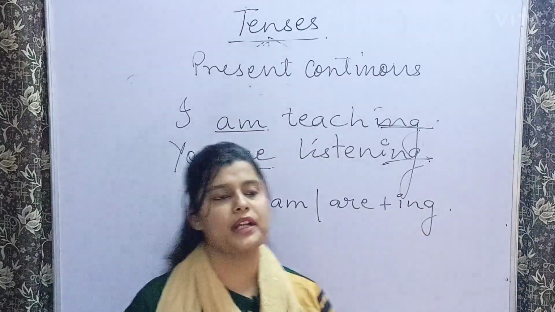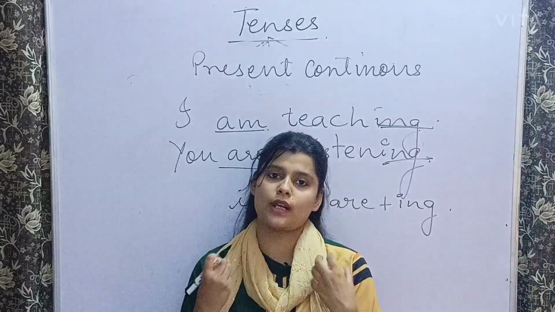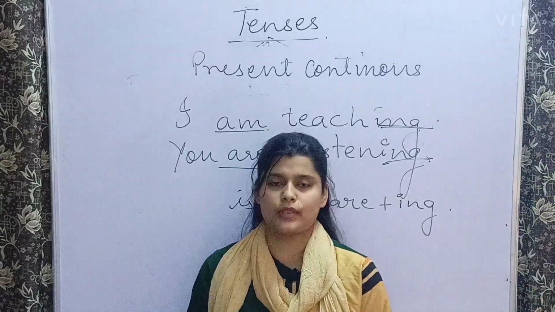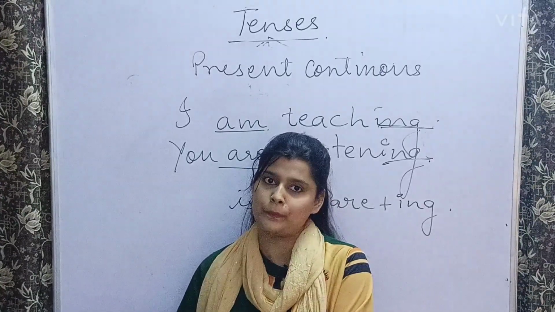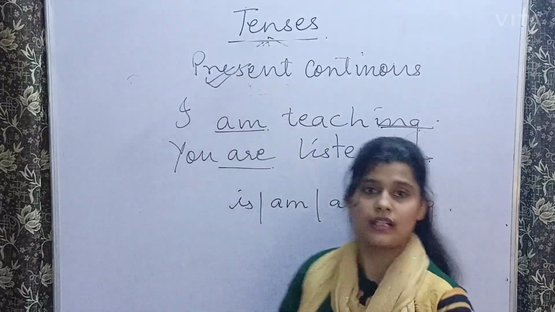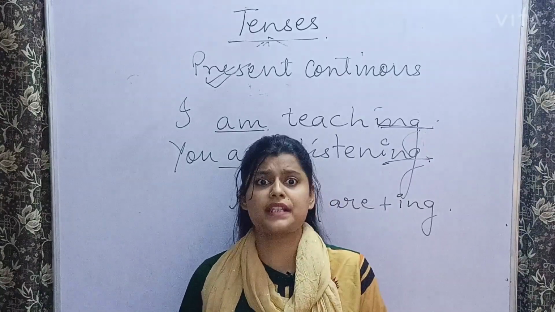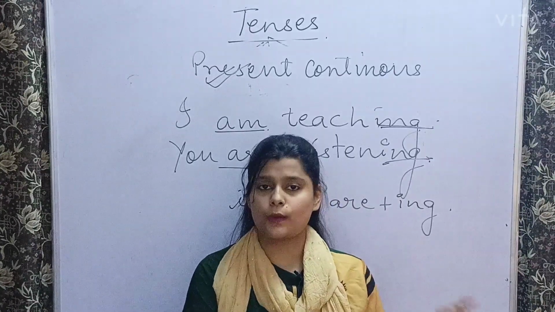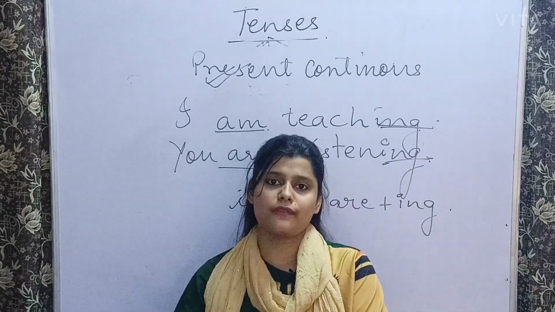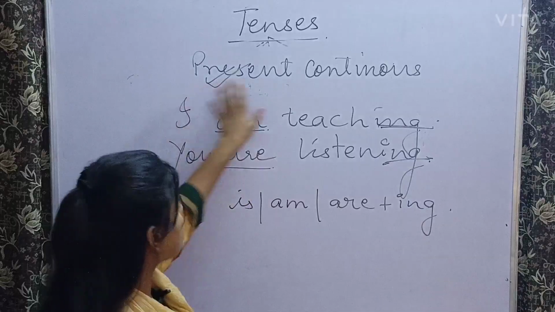And anyway, if you want to identify, these are those sentences or activities which are going on at the time of speaking. Suppose I say I am reading a novel. Right now I am doing that activity. So that will come under your present continuous. If I say she is completing her work, is is there and the ing form of the verb is there. So right now she is doing that thing. So this will come under your present continuous.